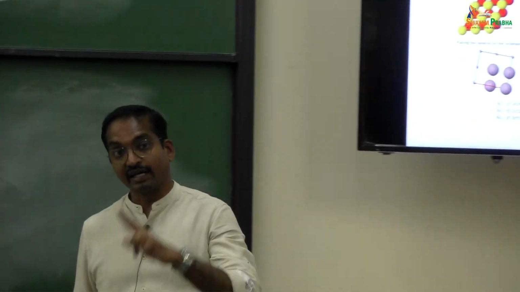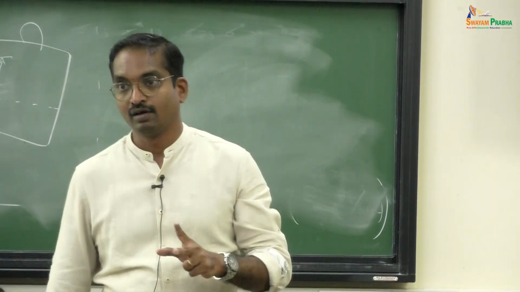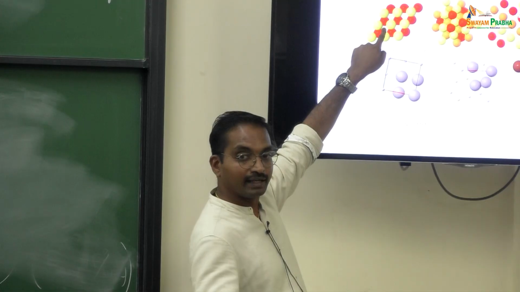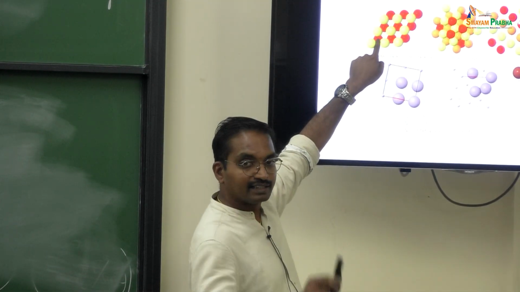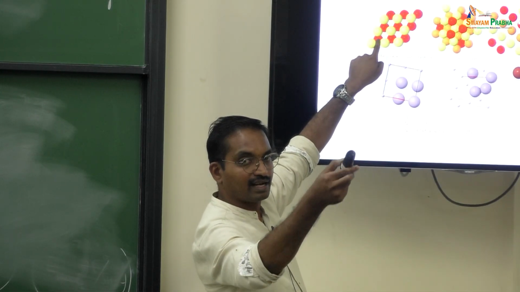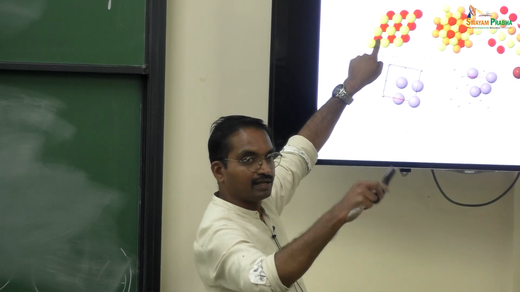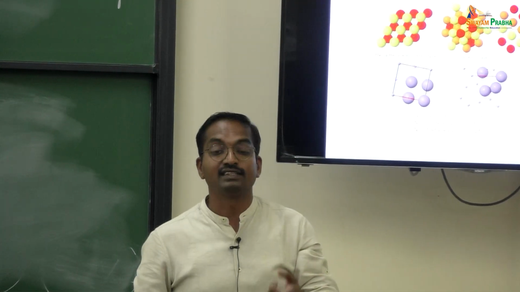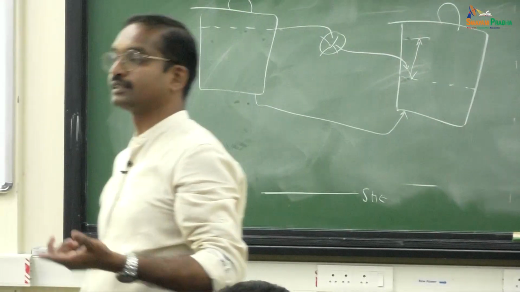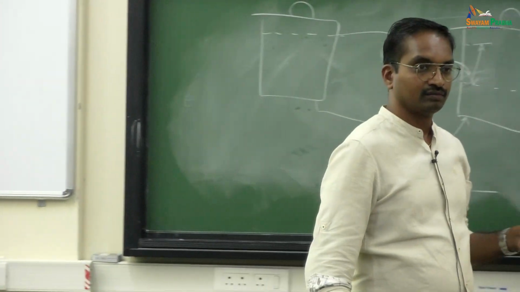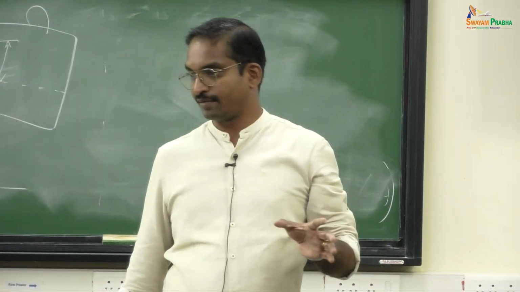Now I can put a third layer, and I have two choices. I can put the third layer here, which makes it a distinct layer from both A and B, or I can put it right here, then it is the same as A. So I can form either ABA or ABC and then again A. If I form ABC, that is called the CCP lattice, the cubic close packed structure, or face centered cubic structure. FCC or CCP, both are the same.